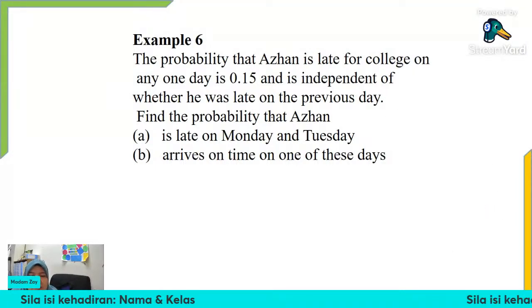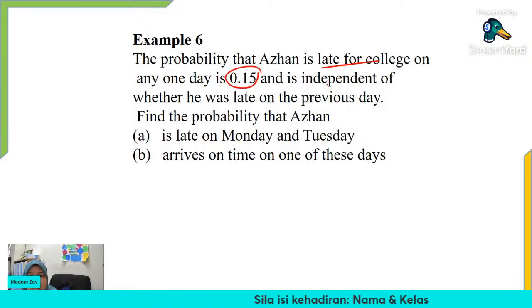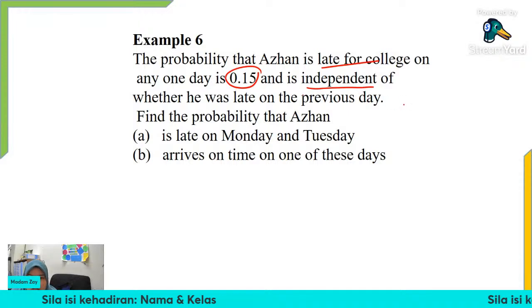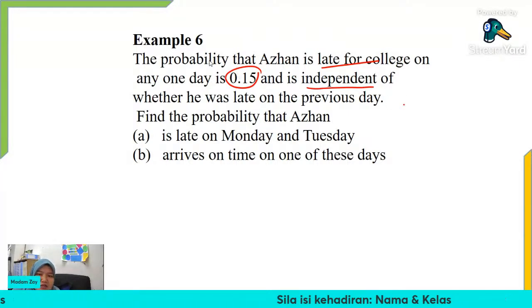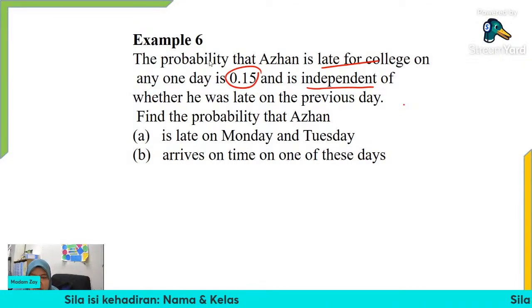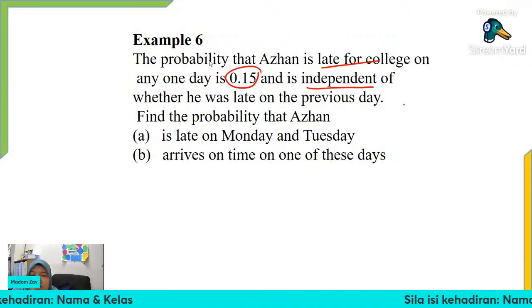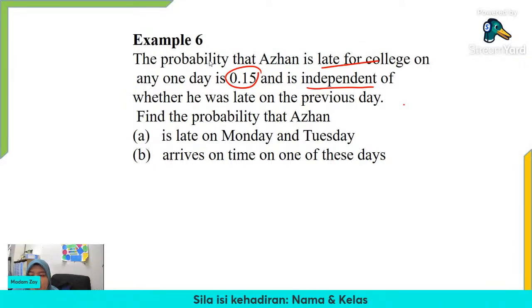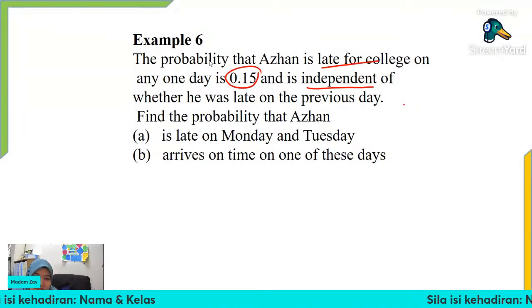The probability that Azhan is late for college on any one day is 0.15 and is independent of whether he was late on the previous day. So what does this statement say? Azhan is late for college at any time with probability 0.15. And independent means it does not depend on the previous day. So you can just say that if he is late today, he can be late tomorrow with 0.15 probability. It does not depend on the previous day.